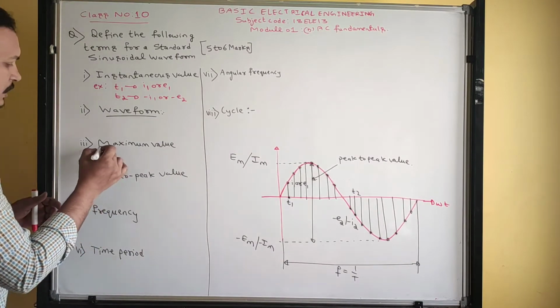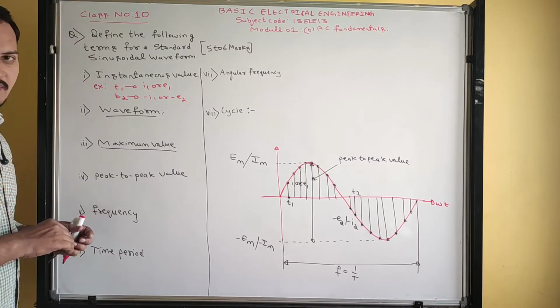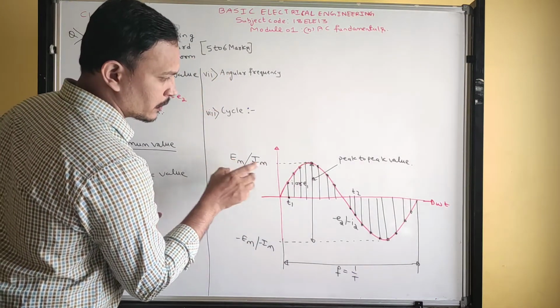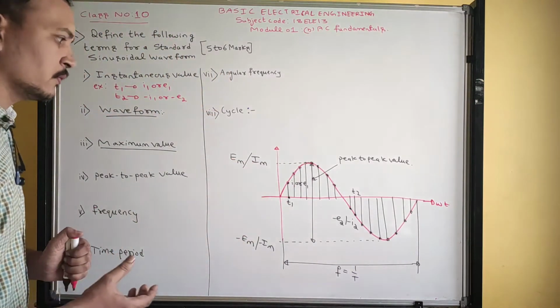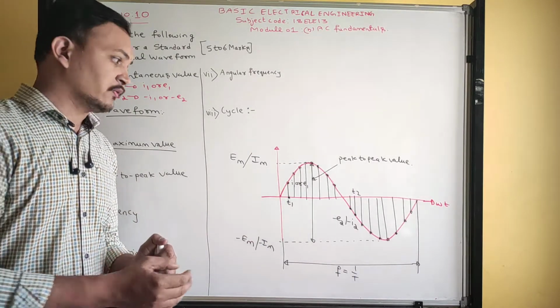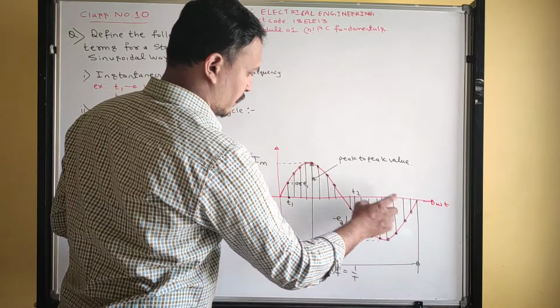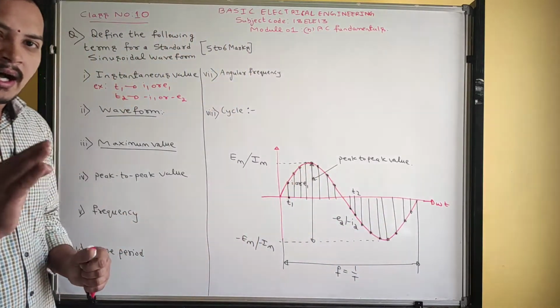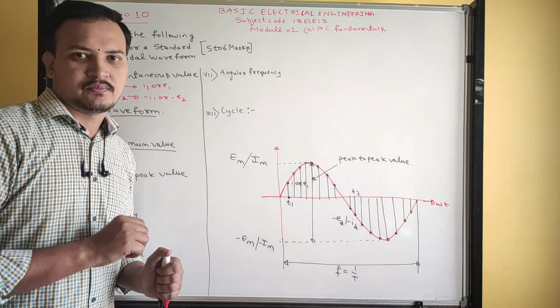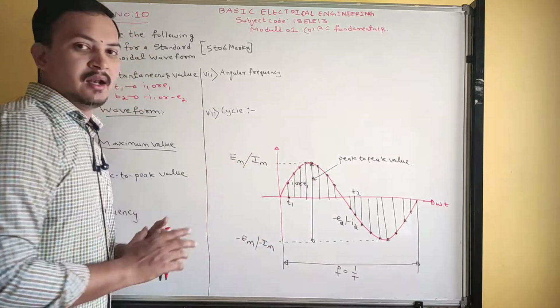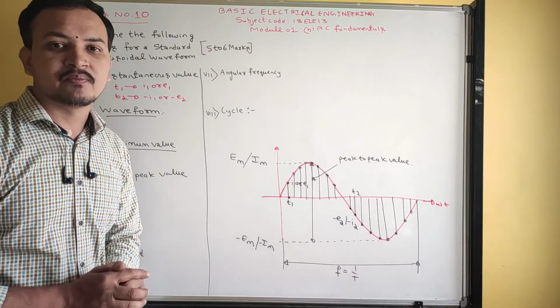Next, maximum value. What is maximum value? See, this is the maximum value, Im or Em. How can you define maximum value? The standard definition: the value of an alternating quantity that occurs only once in each half cycle is called maximum value.